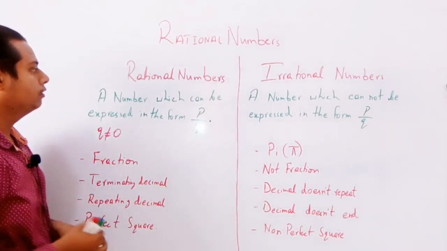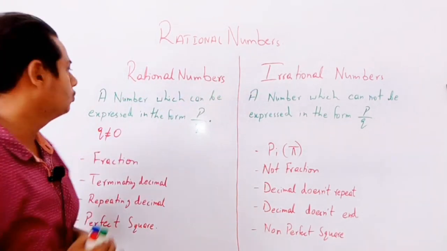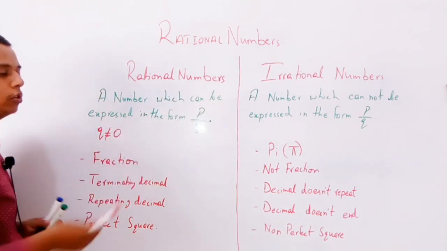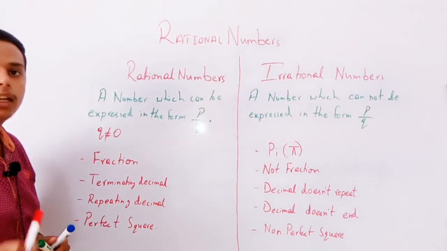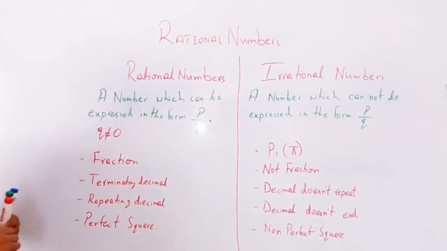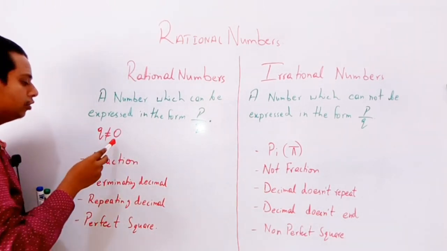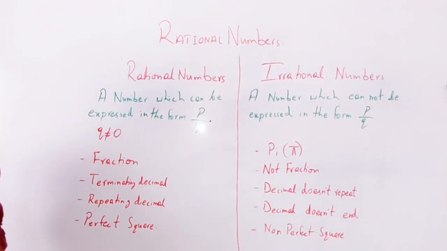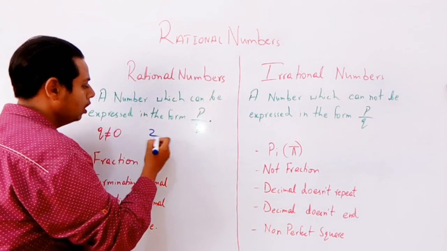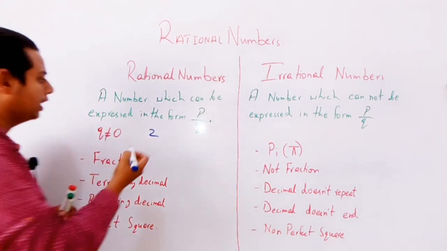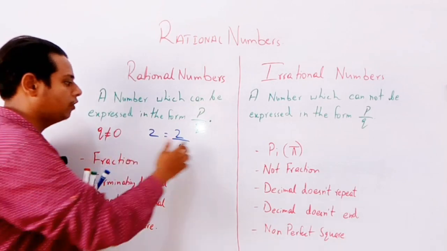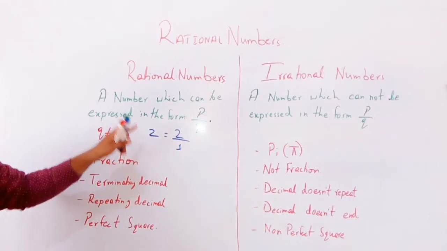Okay, we have rational numbers and irrational numbers. What are rational numbers? A number which can be expressed in the form of p upon q. Means simply you can say the numbers which can be expressed in the form of a fraction are called rational numbers. And q cannot be equal to 0. जो q है यानी नीचे denominator है वो कभी भी 0 नहीं हो सकता. Let's suppose a simple number 2 is also a rational number because we can express it in the form of 2 upon 1, means in the form of p upon q.